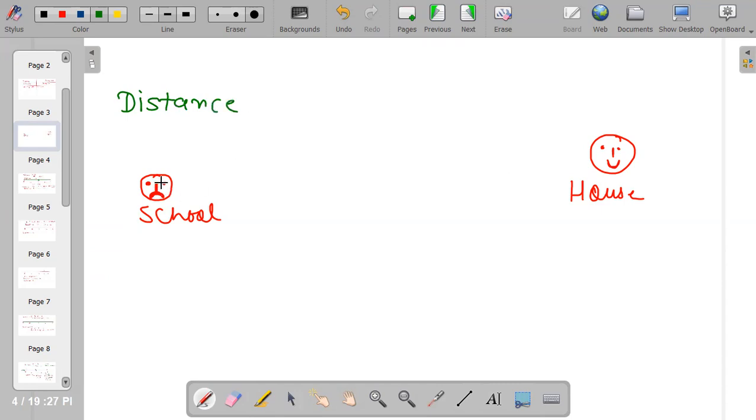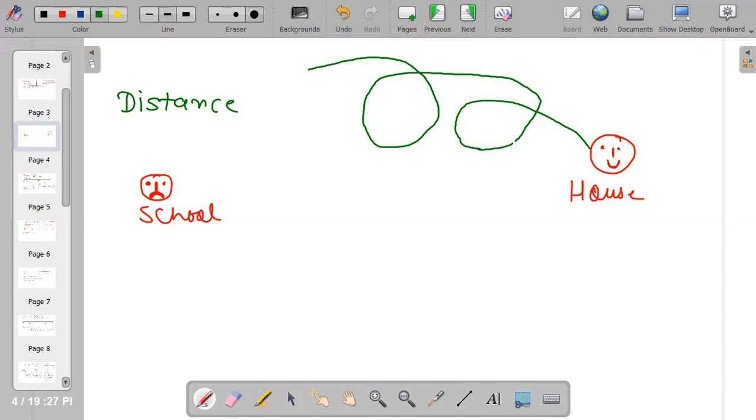Okay, from school to house or house to school, I can take this route. I want to go to school, but midway I change my mind and go to some pizza shop, and after that I go to my friend's house. And after that I go to school.